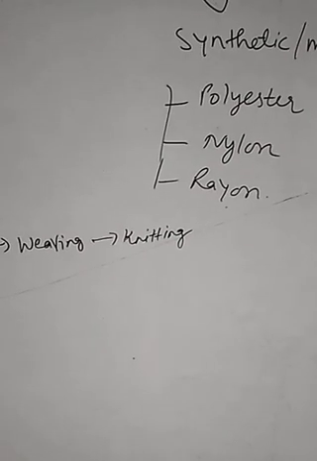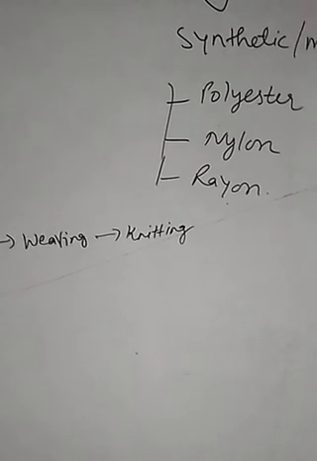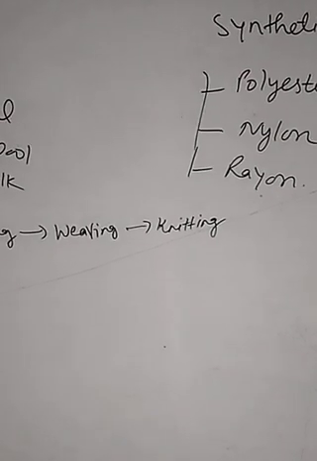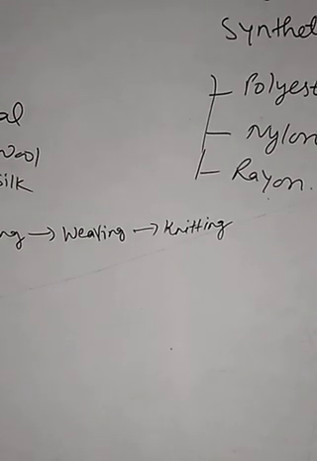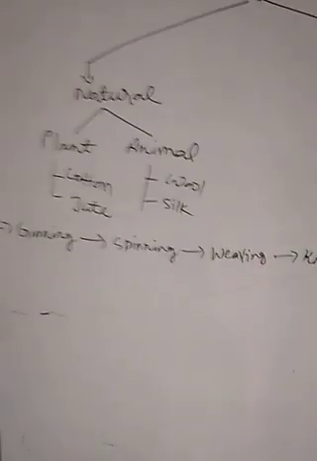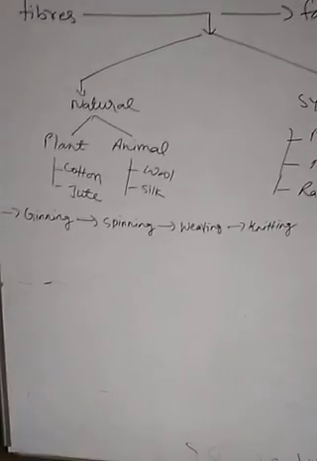The next one is knitting. Knitting is a process in which a single yarn is used to make a piece of fabric. You have seen that your mother makes a sweater or muffler with the help of two knitting needles. So children, these are all the processes through which the fibers are converted into fabrics. Thank you. Have a good day.